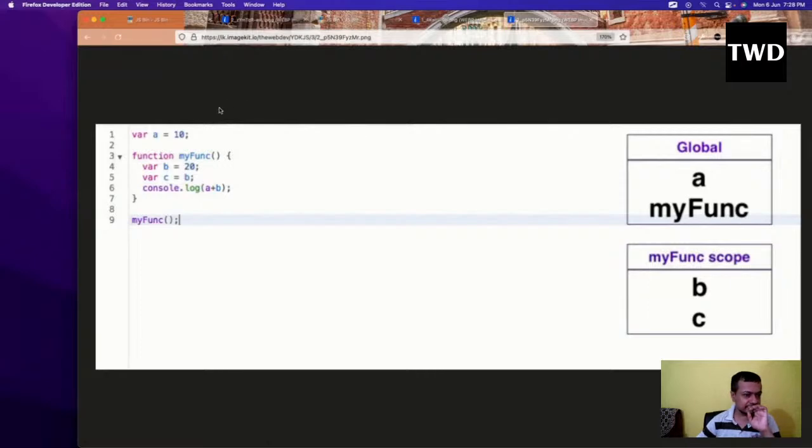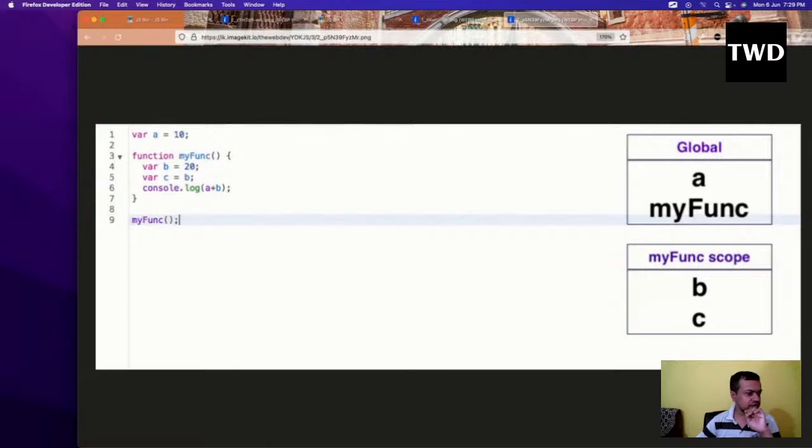This a it will check, and it is global. My function is also a declaration, so it will also be put in the global scope. Then, as functions create a scope, p and c will be put in the function's scope. This is what a compilation step does.